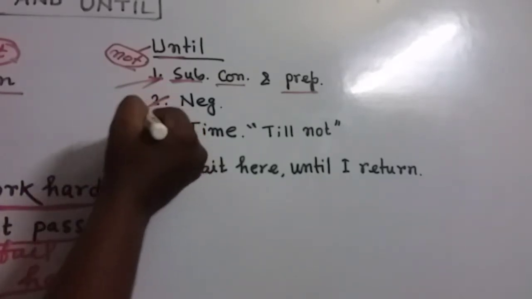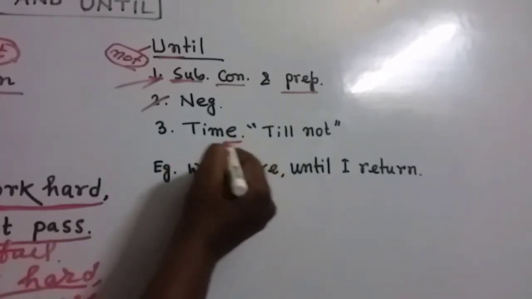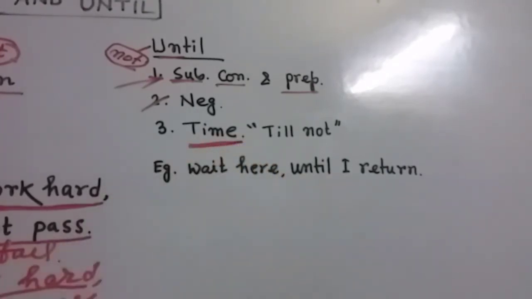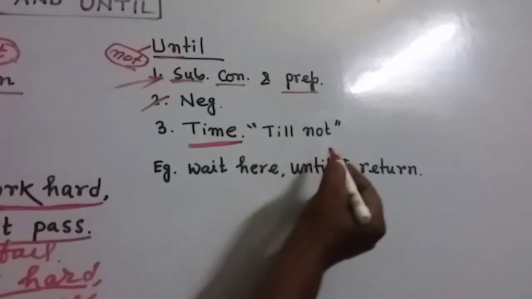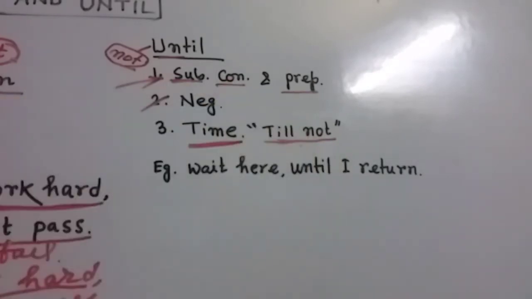And at first I told you it is also a negative word. That means whenever we are using until, in that same clause we cannot use the term not. And it always expresses time. If we think about the meaning of this term, it is till not. That means until means till not. And you know, till means up to a particular time.